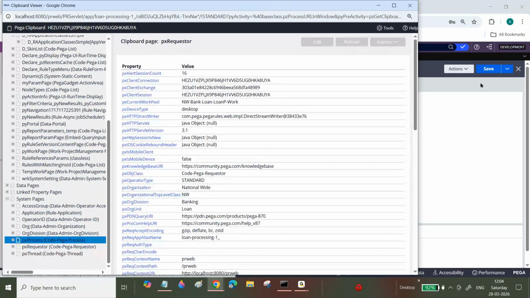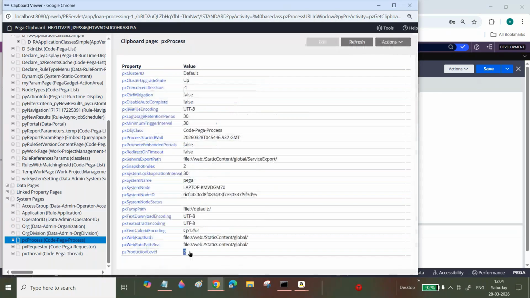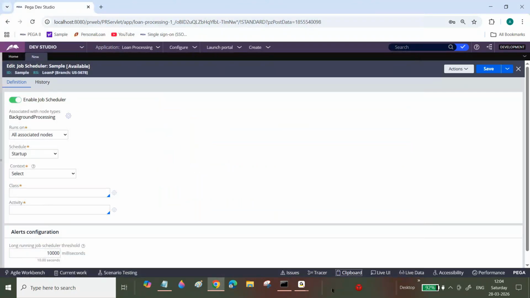Which node, which environment are you pointing to? Production level. In the activity, whatever activity I am going to call in a job scheduler, based upon that condition it will not execute. If I specify the condition, production level equal to 3, then don't execute, then for the remaining all, it will not execute.